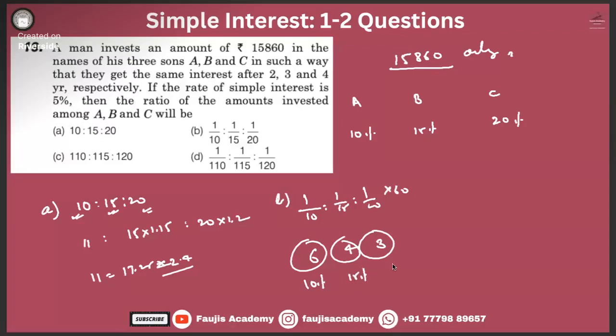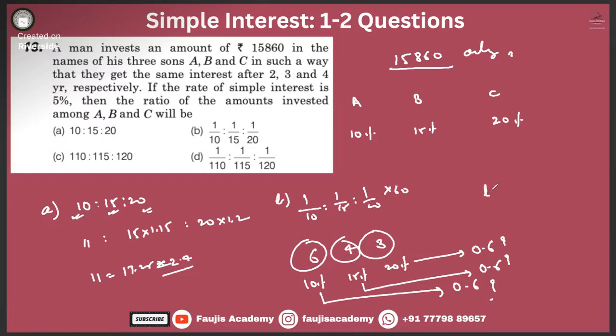What is 15% of 4? What is 20% of 3? Is it 0.6? Yes. Do we really have to worry about even this number 15860? Yes or no? No, we aren't worried about that. Option B is your correct answer, guys.